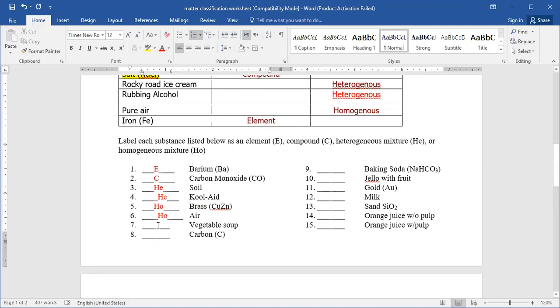Yeah, vegetable soup. You can differentiate between them. It's directly a heterogeneous one. And here carbon will be an element. Let's go to baking soda. It's sodium bicarbonate. And the sodium bicarbonate, there is a compound here. We can see it. So it will be a compound.